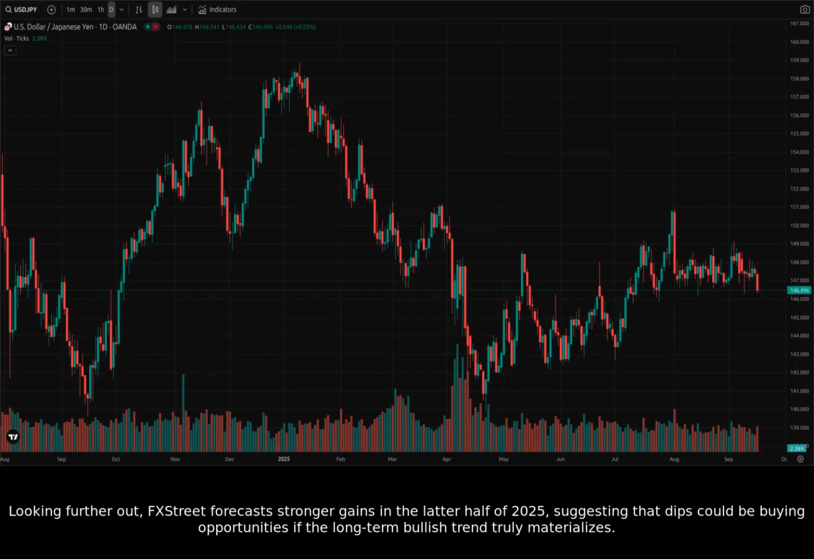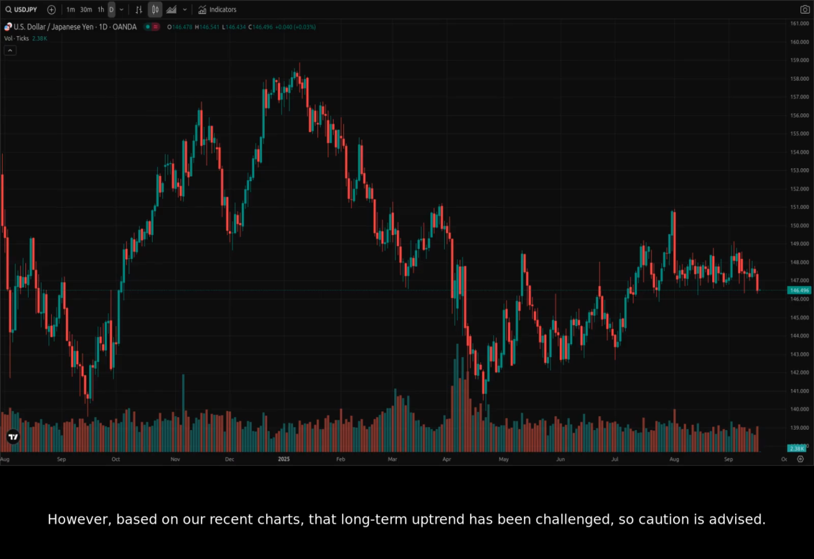Looking further out, FX Street forecasts stronger gains in the latter half of 2025, suggesting that dips could be buying opportunities if the long-term bullish trend truly materializes. However, based on our recent charts, that long-term uptrend has been challenged, so caution is advised.